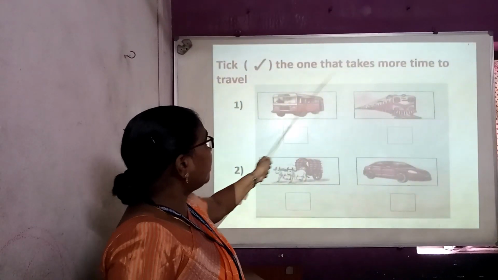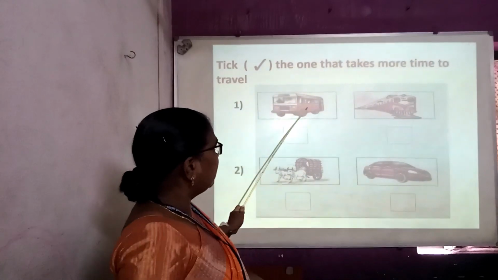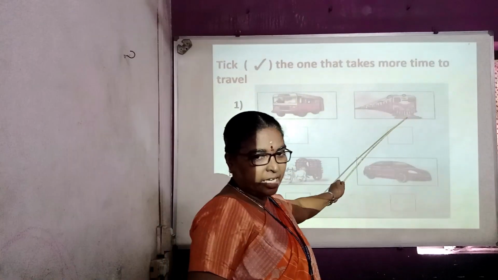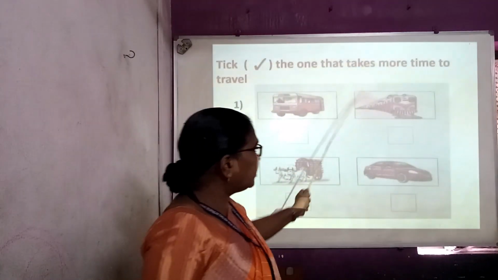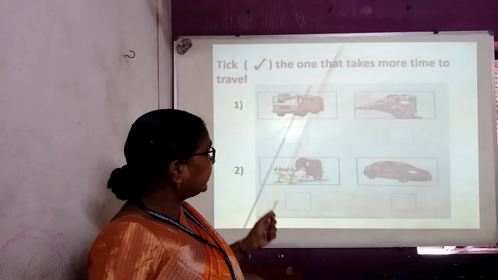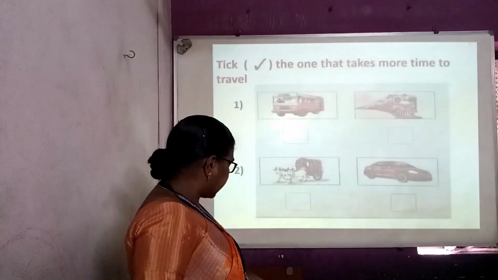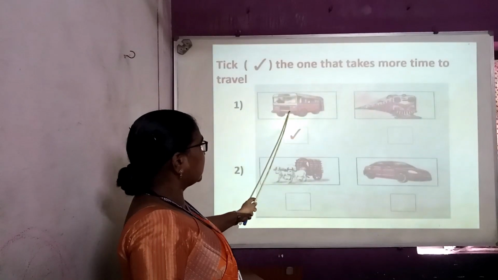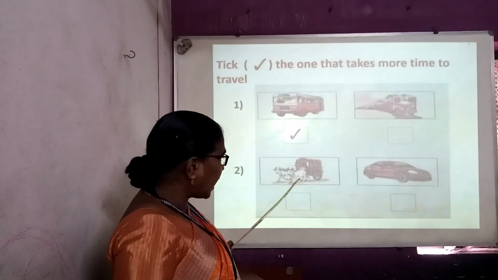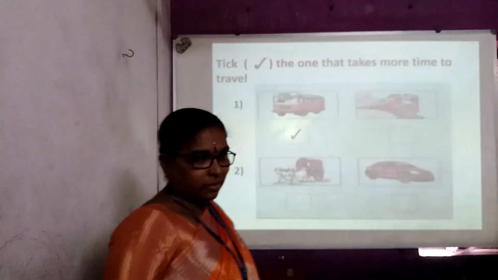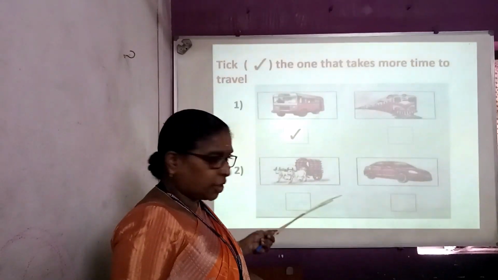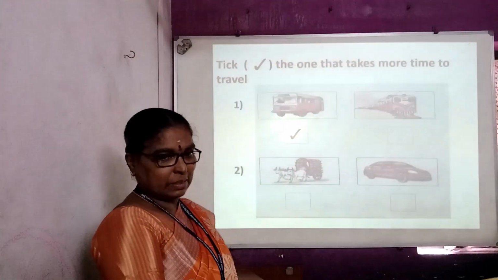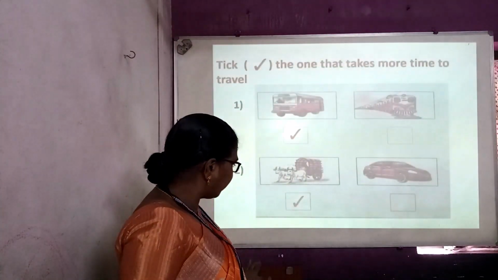Here, take the one that takes more time to travel. Bus is given, train is given. Now when we compare these two, which vehicle takes more time? Yes, it is bus. And here bullock cart and car. And by seeing that you will come to know bullock cart takes more time.